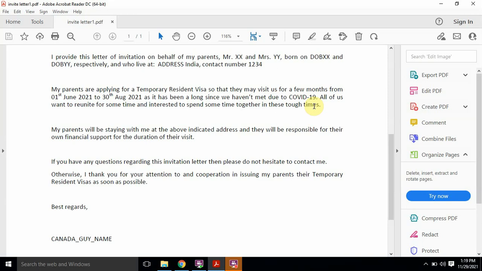For example, if your wife is expecting a baby and you want your parents to be here just to meet the new baby, or if you are changing your job, or they want to see you due to some other reason, whatever it is, you need to provide the reason. All of us want to reunite for some time and spend some time together in these tough times. So basically the time is not good.